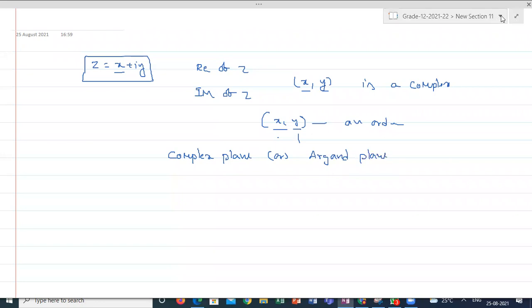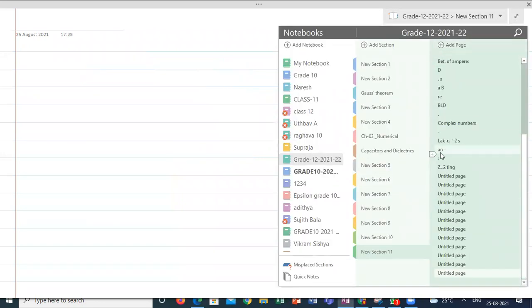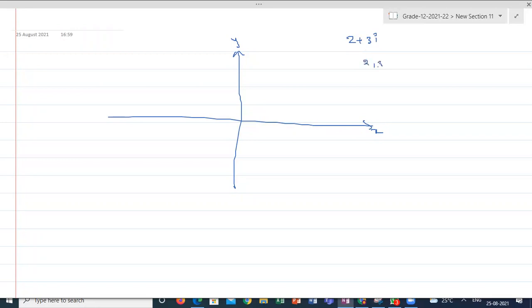So when I'm talking about the complex plane, I can mark any numbers. Why I'm calling this the real axis, you will get one clarity here. Suppose I want to mark 2 plus 3i, I convert this number into the ordered pair (2, 3), where 2 is the real part of the complex number z, and 3 is the imaginary part of the complex number z.